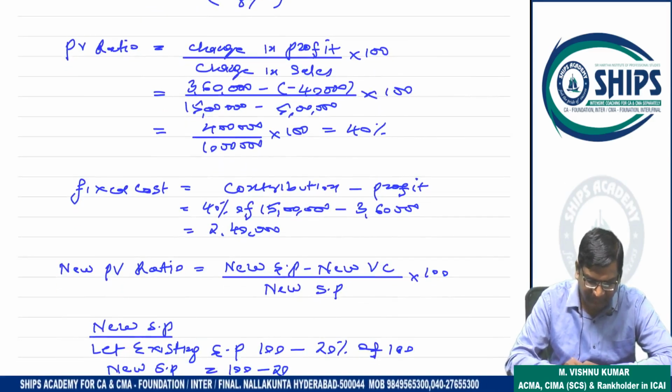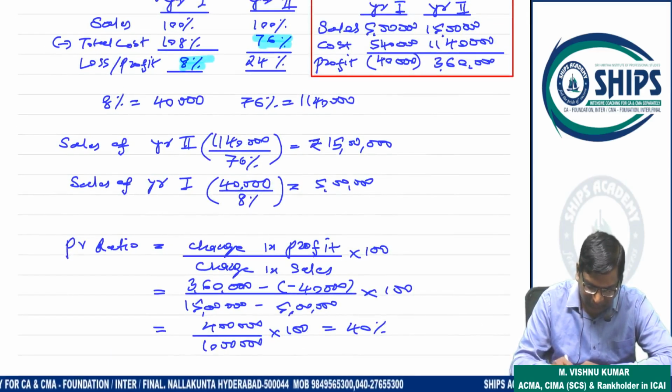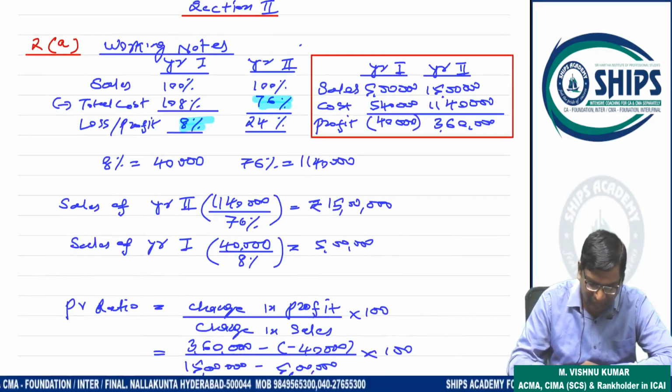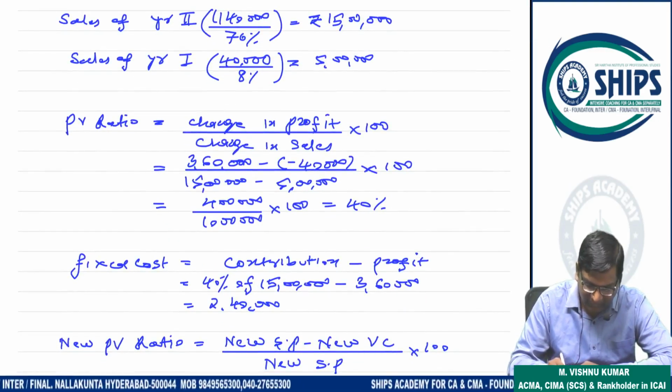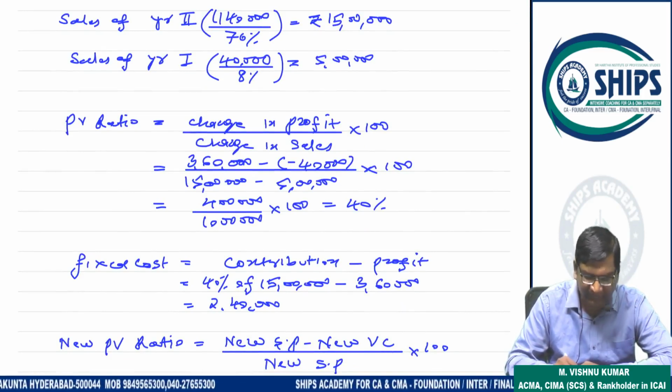Now fixed cost. What is fixed cost? Contribution minus profit. So PV ratio is 40%. So sales into PV ratio is contribution. So sales into PV ratio, contribution minus profit 3,60,000. So fixed cost of 2,40,000 is coming.